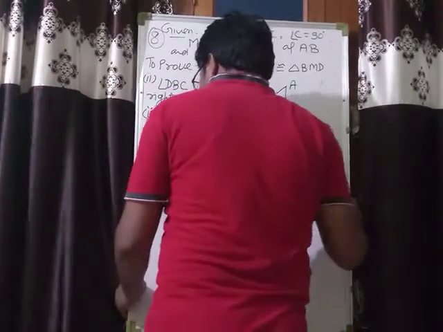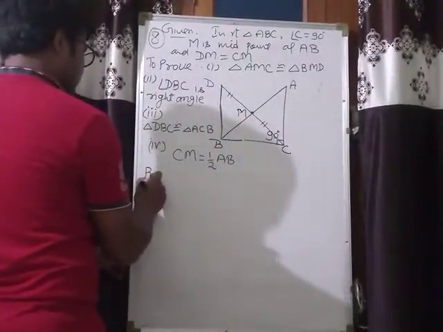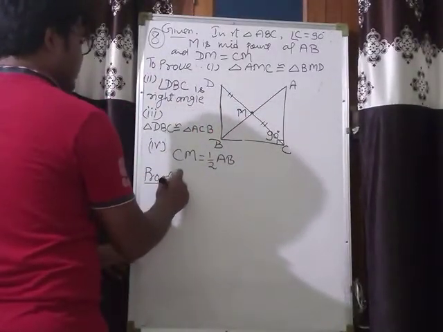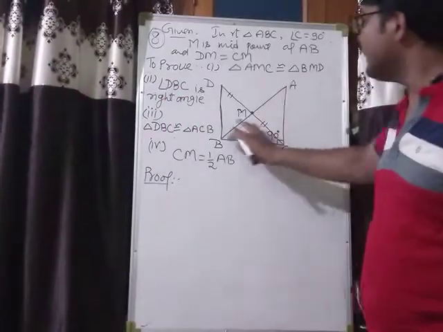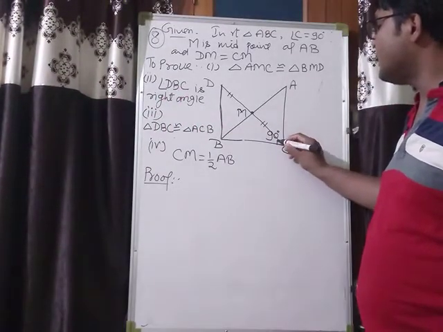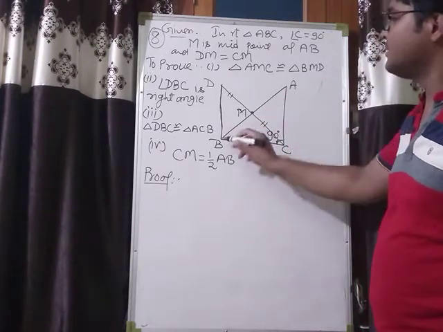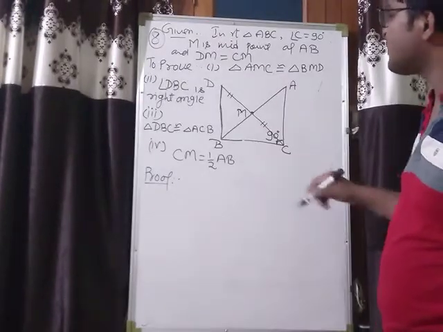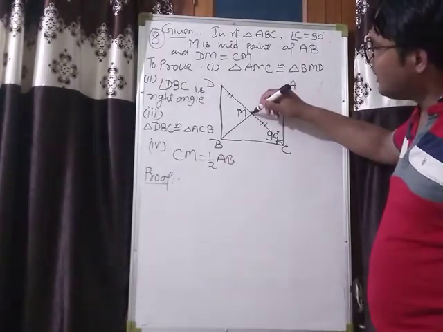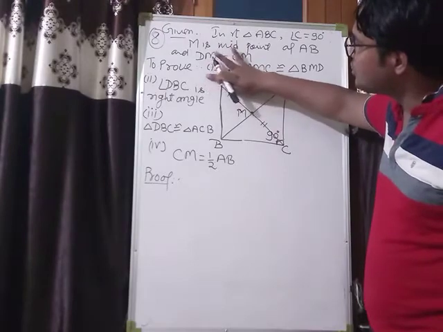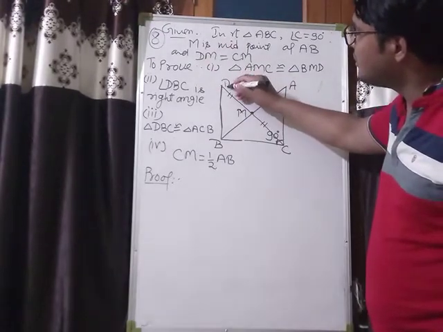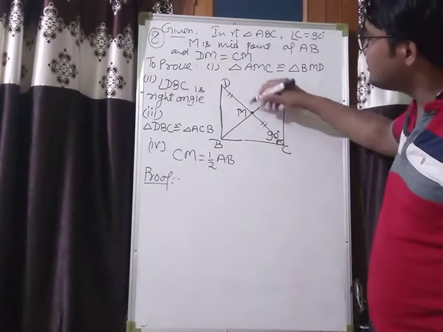See what is given here. It is given this triangle ACB is a right angle triangle and it is right angled at C. And M is the midpoint of this hypotenuse AB. C is joined to M and produced up to D such that CM is equal to DM.